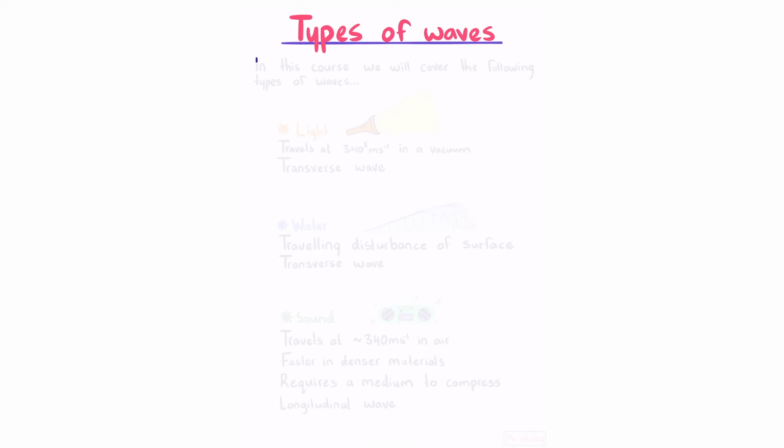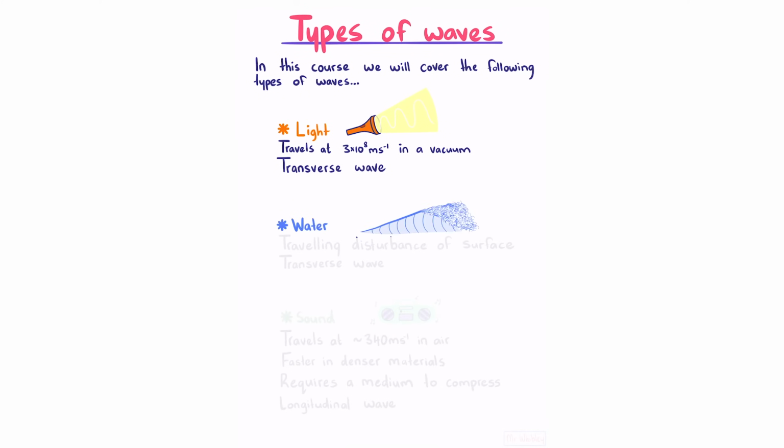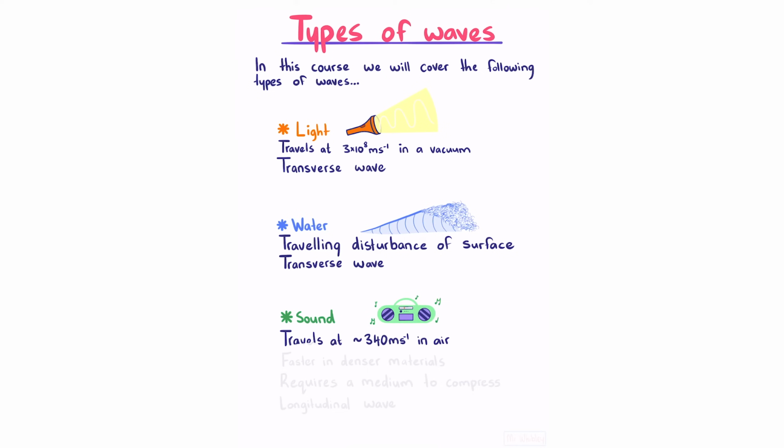Types of waves. In this course, we will cover the following types of waves. Light waves, which travel at 3 times 10 to the 8 meters per second in a vacuum and are transverse waves. Water waves, which are a traveling disturbance of surface and are once again transverse waves. And sound waves, which travel at roughly 340 meters per second in air, are faster in denser materials, require a medium to compress, and are longitudinal waves.